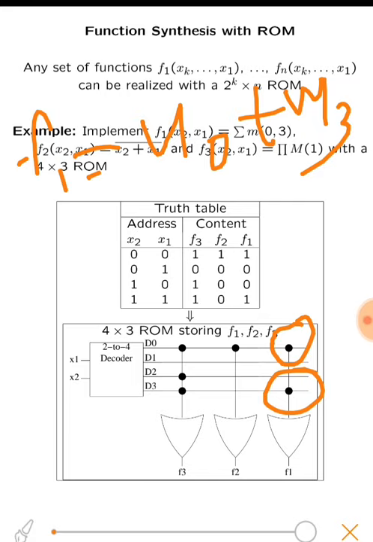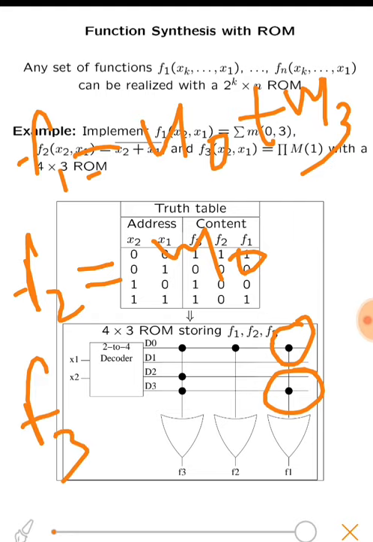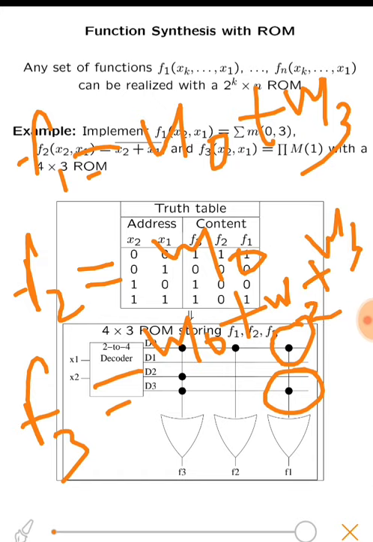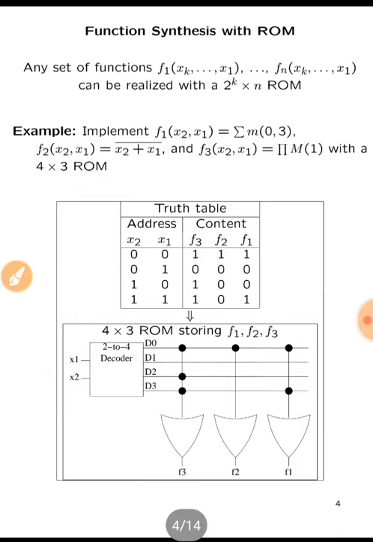Okay, similarly f2 is m0 only, there is only one min term m0, and f3 is m0 plus m2 plus m3. So this is how you can implement a logic function. We must first calculate the truth table for the function which we want to implement. Okay, here are the truth tables. All of you know how to generate the truth tables.